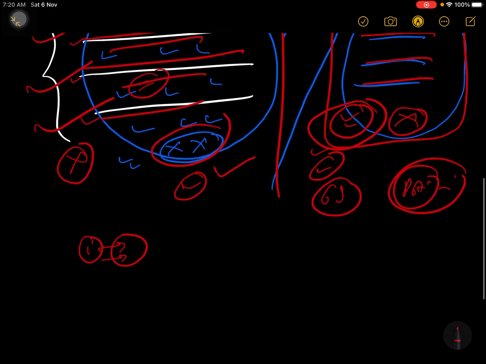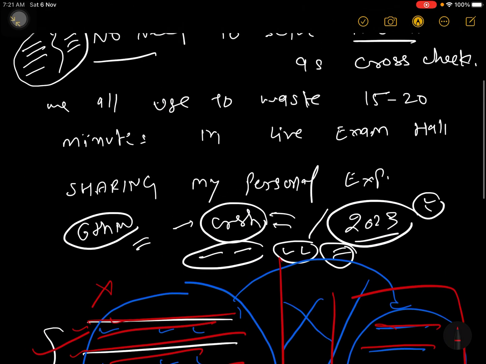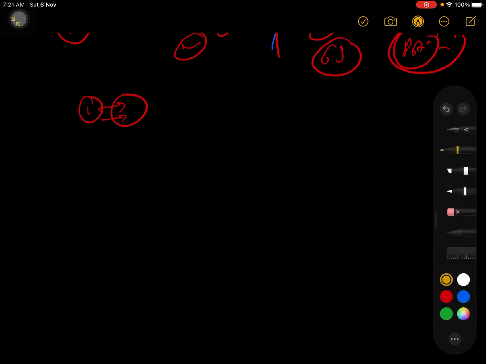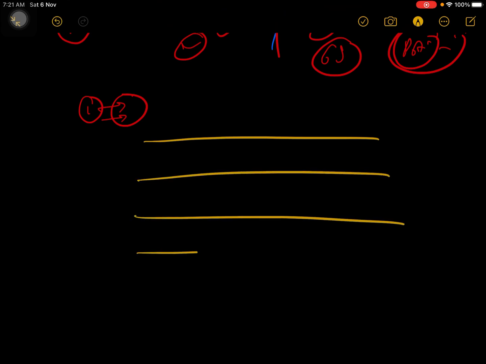Okay, now you understand my point. What I'm saying here, in one attempt itself, I want you to solve the question correctly. So who can solve this and how to avoid mistakes in the first attempt? See guys, very simple. When I change the color, see, when the question is given, suppose this is a 5-line question.